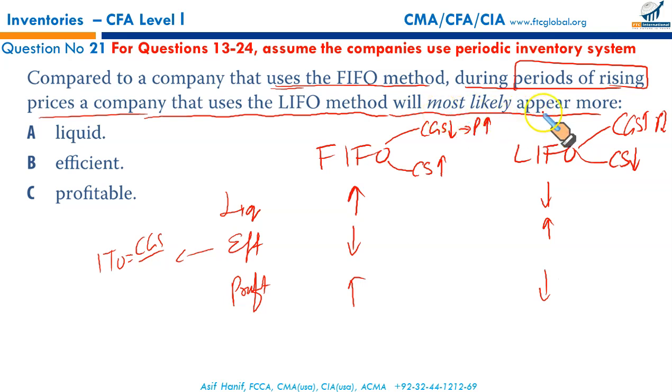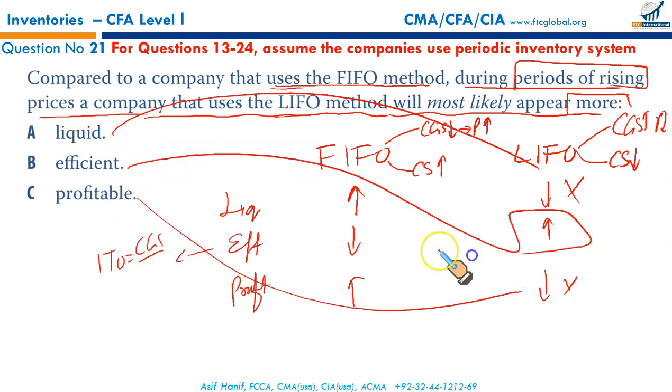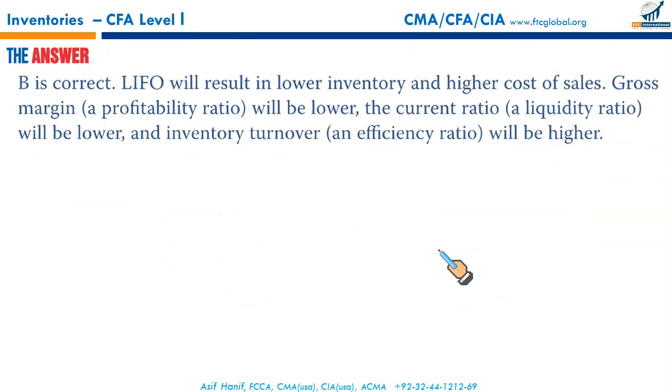So we are looking for more liquid. Which one? The LIFO method is not more liquid. It is not more profitable. See, not more liquid, not more profitable. Yes, it is efficient. Unless you have a shortcut, this is the way, and I think it took less than 1 minute. We got the result. B is the right answer.